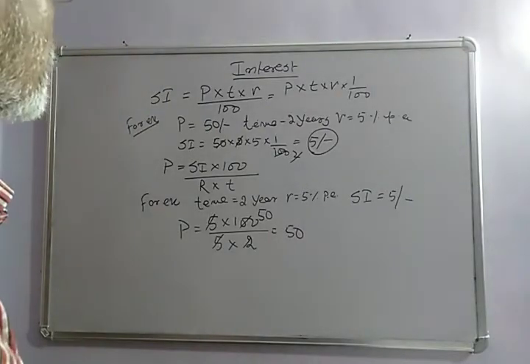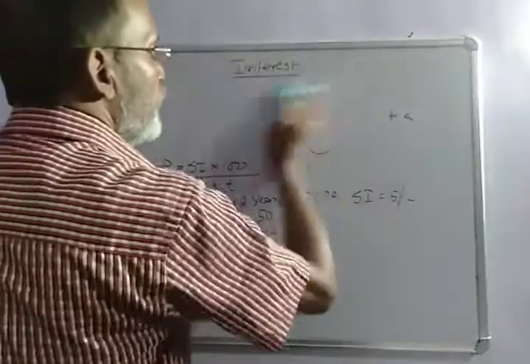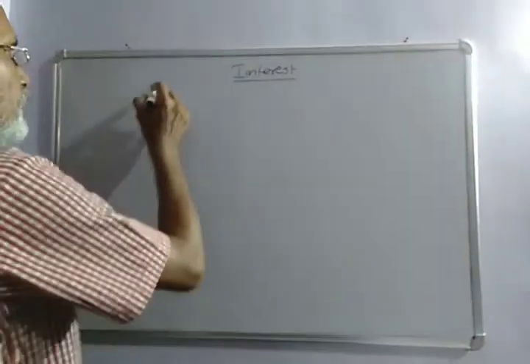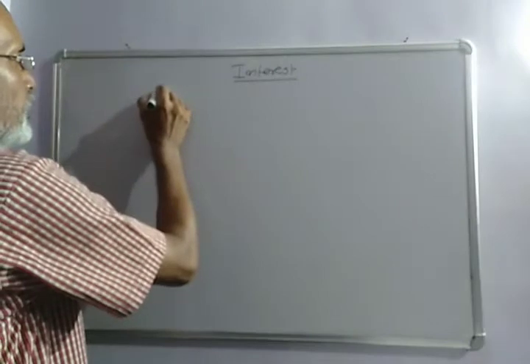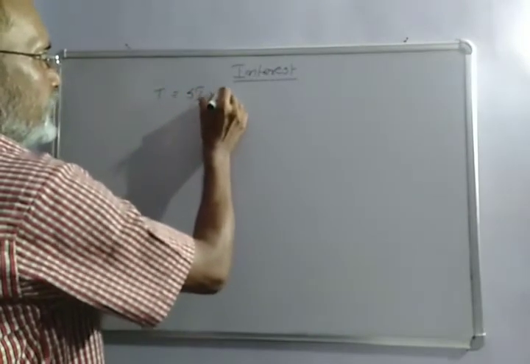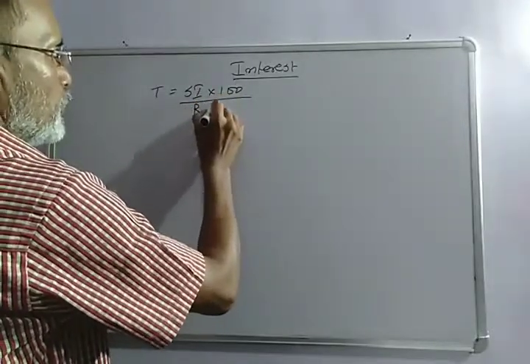Then we will see about time. How do we calculate the time? In case of the time, there are many ways. So for example, the formula for time is SI into 100 by P into R.